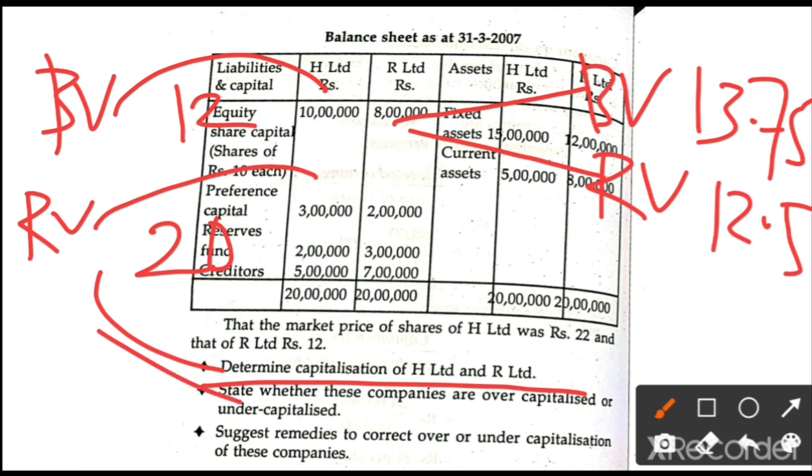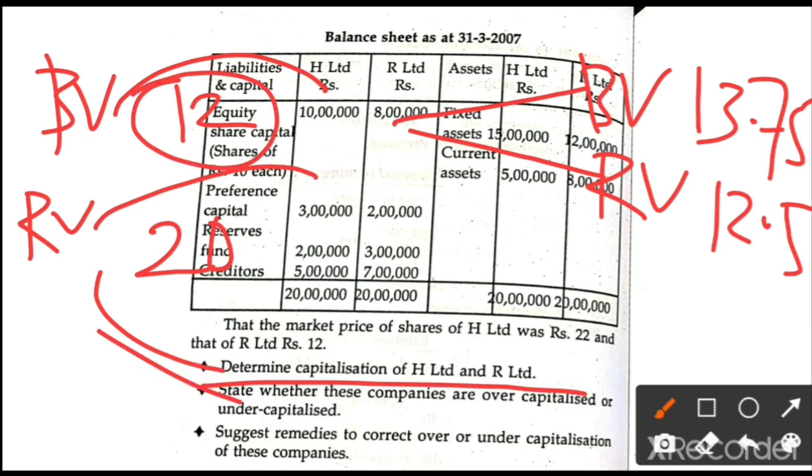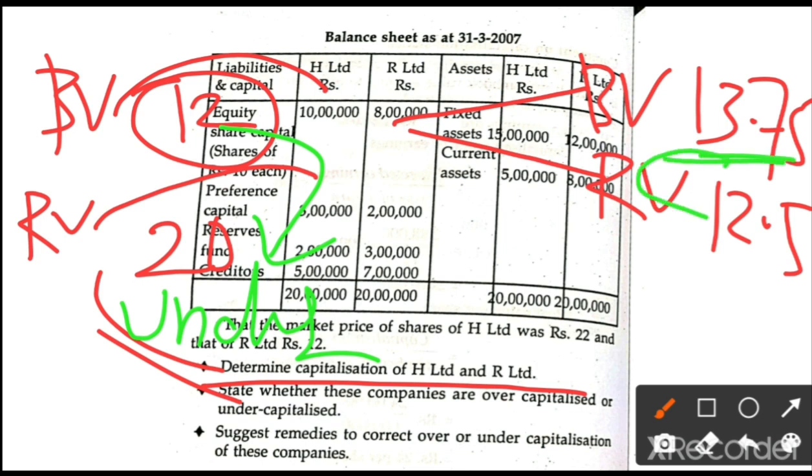Next is whether the company is under capitalization or over capitalization. So now we are going to take the conclusion here only. Right now, I will change the color, one minute. So book value is less than the real value. If book value is less than the real value, the company is under capitalization. Is it clear? Next, in the third case, in R company the book value is more than the real value, then the company is said to be over capitalization.